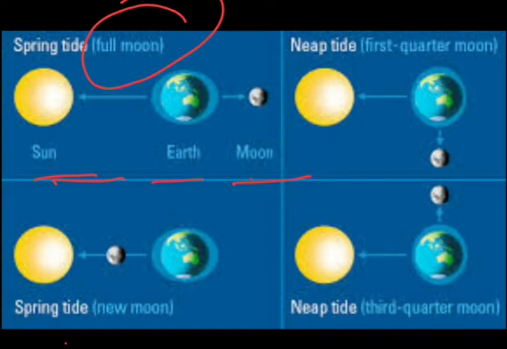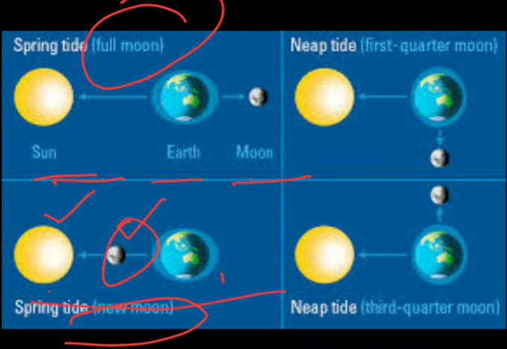So new moon, as you can see here, again look at the condition of the sun, then earth, and in between them is the moon, in the same straight line. So during the full moon and new moon days, the sun, the moon and the earth are in the same line and the tides are highest. These tides are called spring tides.